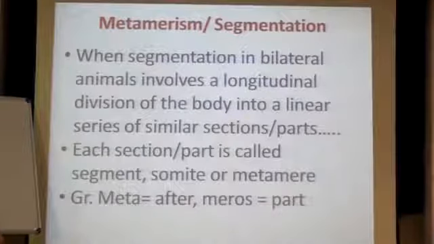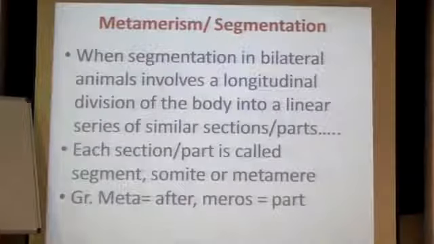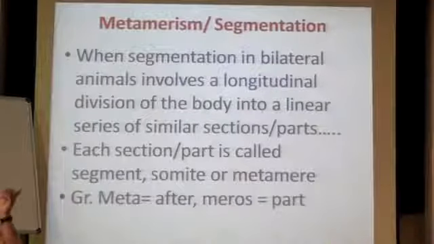Now if you go to the lower groups, there is no segmentation, but there is a definite division of the body. For example, arthropods. In arthropods you will always find a characteristic that the body is divided into three parts: head, trunk, tail, or cephalothorax, abdomen and tail. So this is how you divide your body part. But metamerism doesn't mean that.